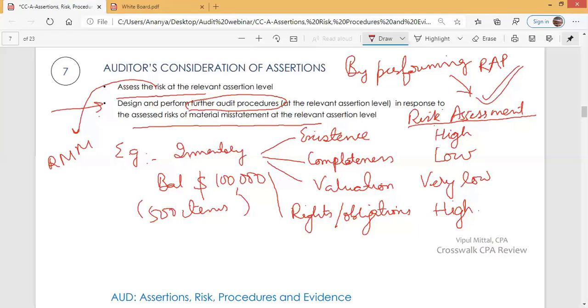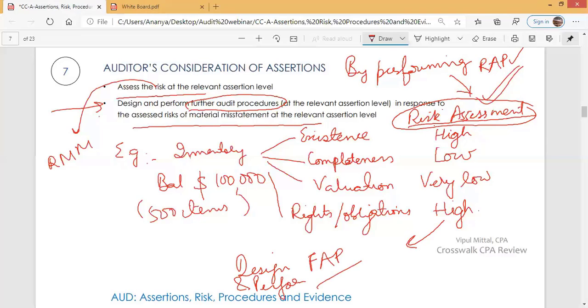So the auditor performed various procedures for risk assessment. These procedures are risk assessment procedures. The auditor performed them so that he may assess risk at the relevant assertion level. Now, once the risk is assessed, the auditor will design and perform further audit procedures.